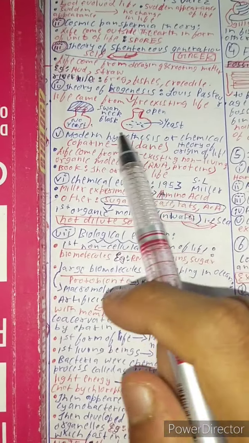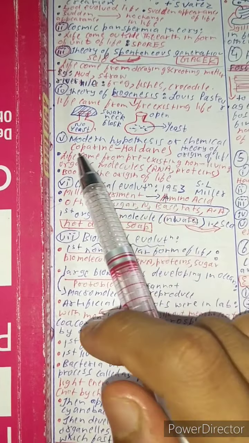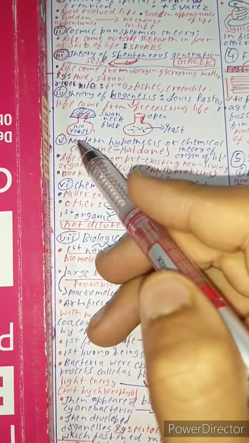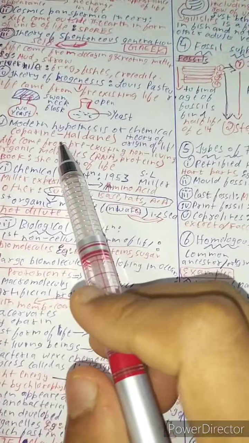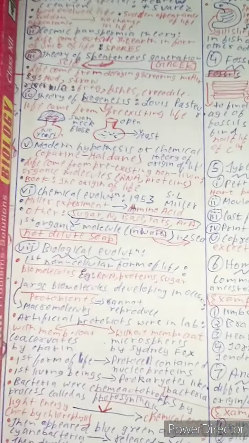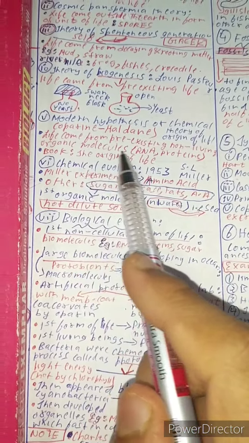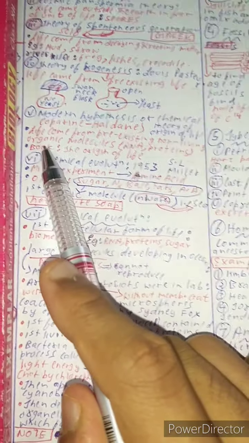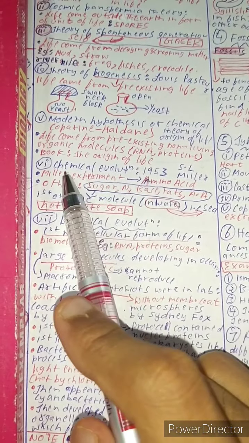Now, what does modern hypothesis or theory of chemical origin of life suggest? It was given by Oparin Haldane. According to Oparin Haldane theory of modern hypothesis of chemical origin of life, life came from pre-existing non-living organic molecules, example RNA and protein. The book which they wrote about this is Origin of Life.